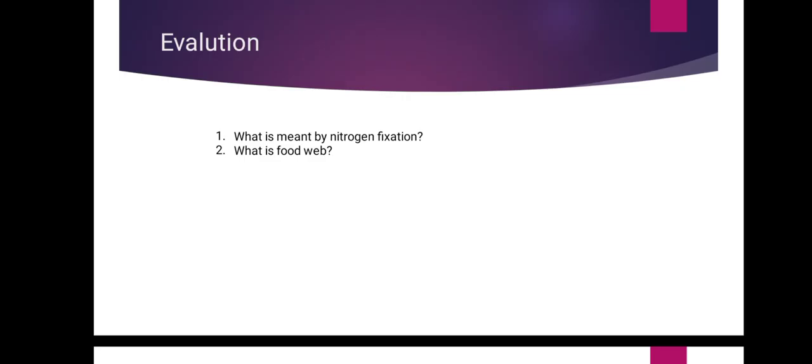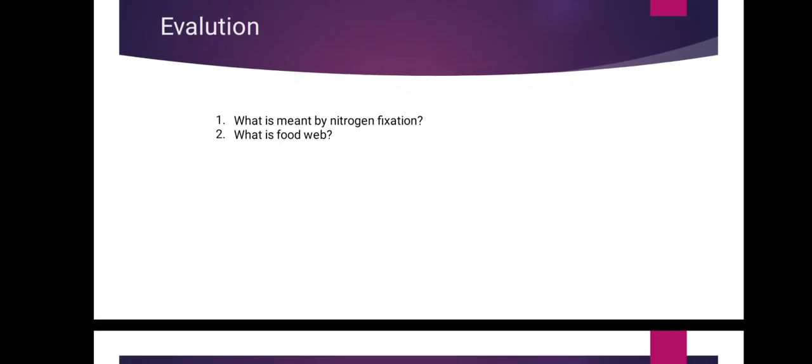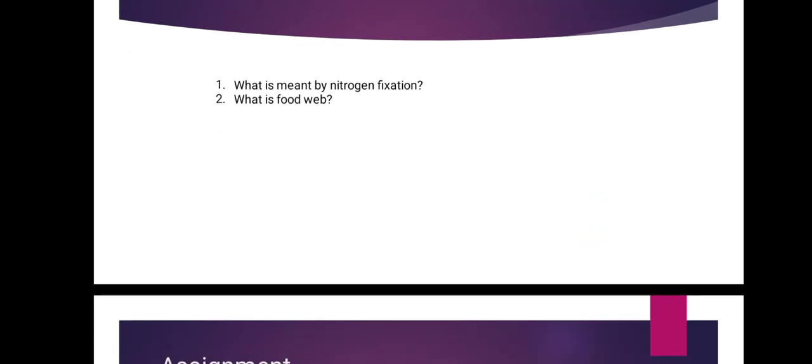And now your next question is: what is a food web? So what is a food web, student? Food web: a complex network of interconnecting and overlapping food chains, showing the feeding relationships within a community.